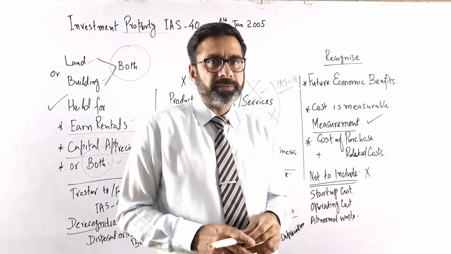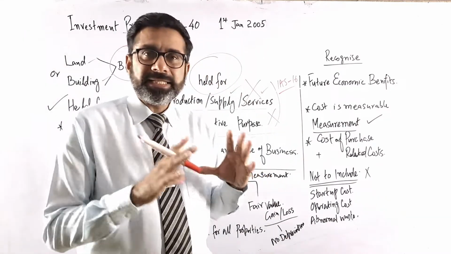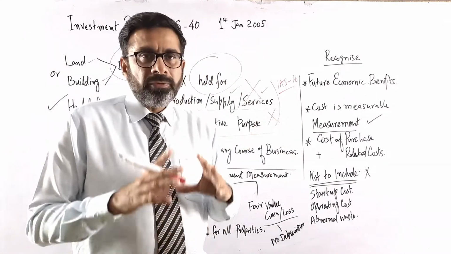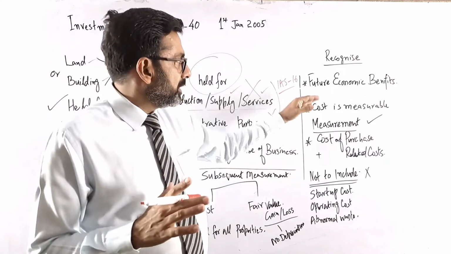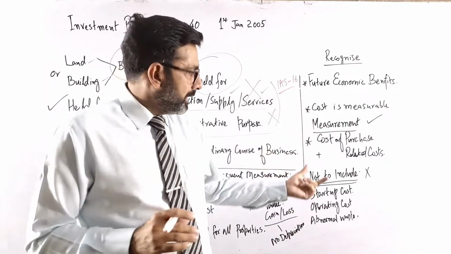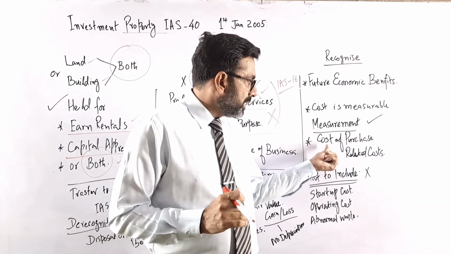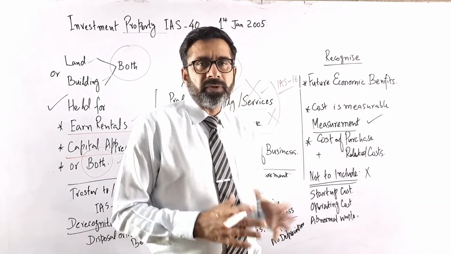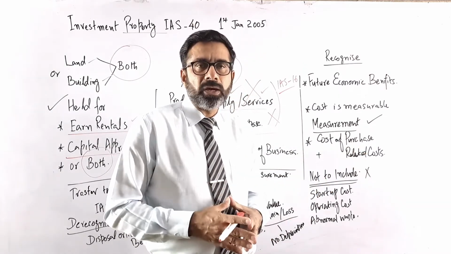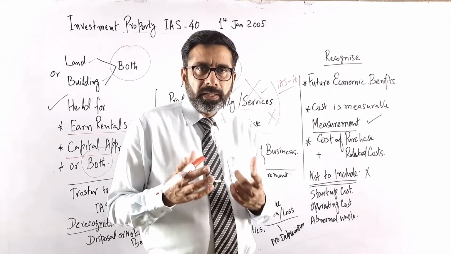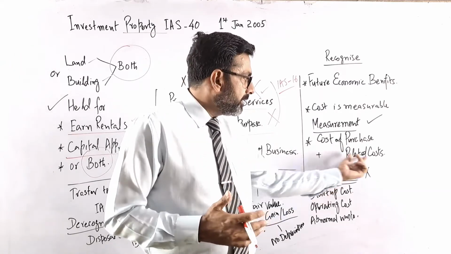So investment property first of all has some expected future economic benefit, and second, the cost is measurable. Now, for the initial investment, when we have to recognize it, we have to measure it. The initial investment is based on the cost of purchase. For example, you are purchasing land for 50,000, so that amount will be the cost of purchase plus any related costs.